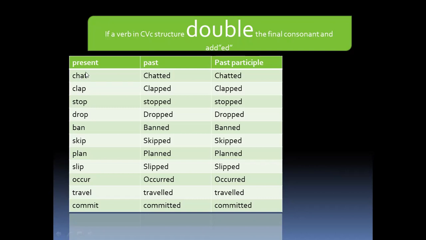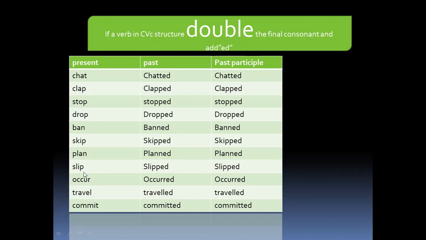In such an occasion, the last letter must be doubled. If a verb is in CVC structure, double the final consonant.